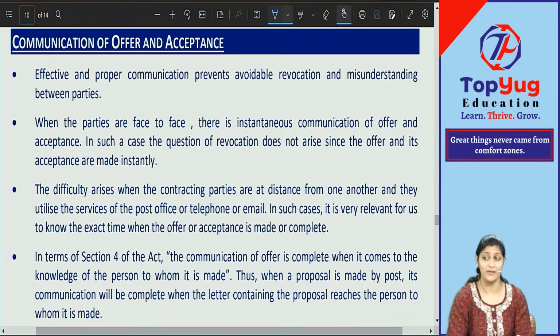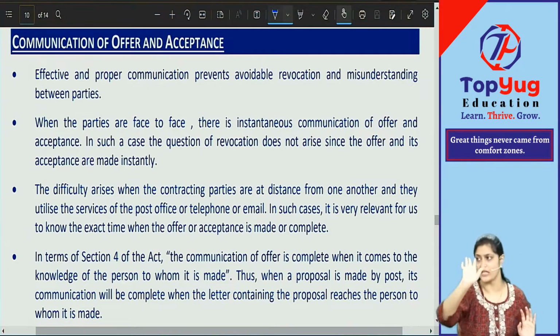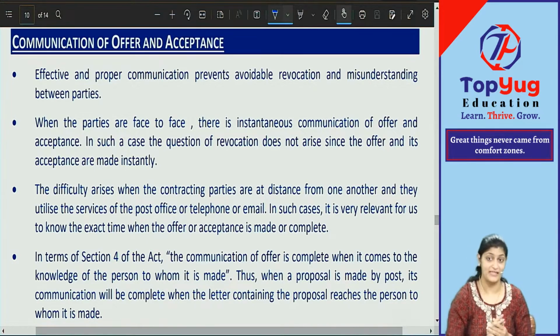When can you revocate something? When can you take back something? When the contract is not formed. Till the contract is formed, you can. Say you offered and gave that person 5 days time. I am telling you that I want to sell you my car at 5 lakh rupees. I am giving you 5 days time to accept.